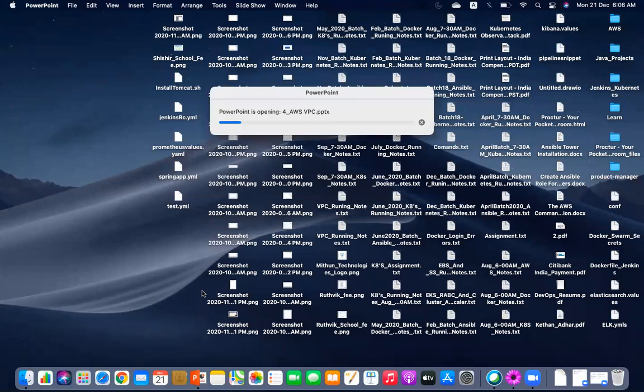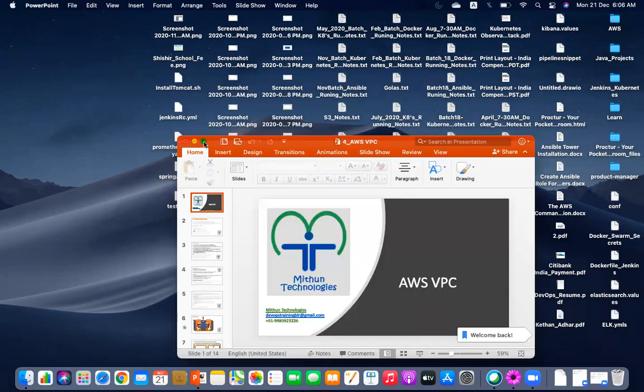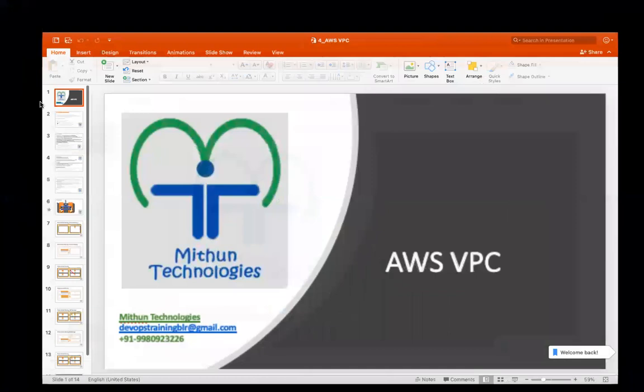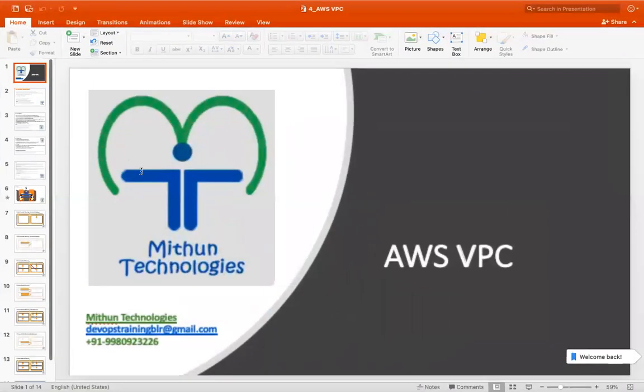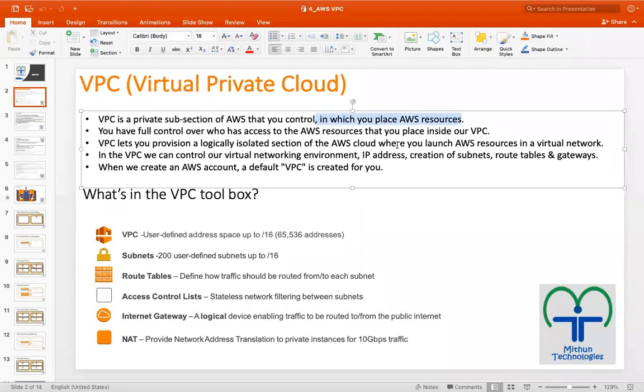On VPC you have a complete control. You can define who can access those resources. VPC is a private subsection of AWS that you can control, in which we will place our AWS resources.